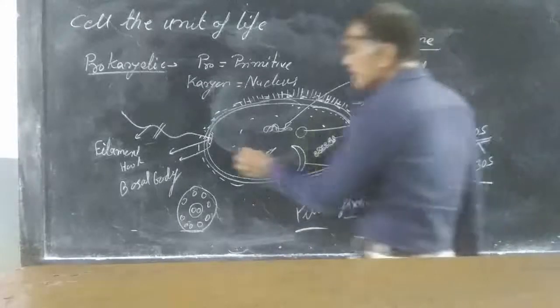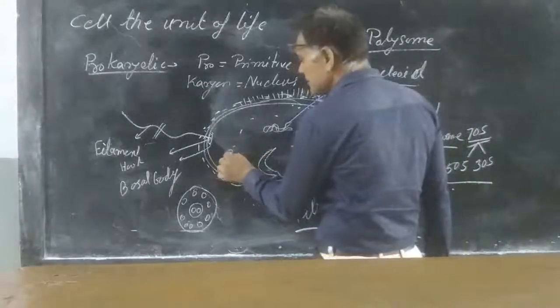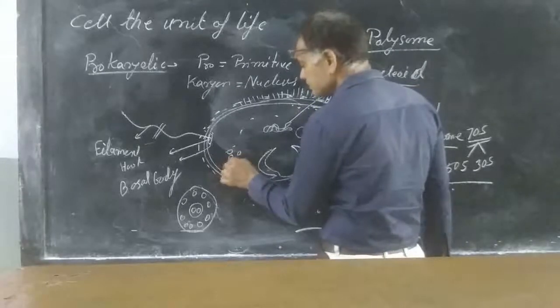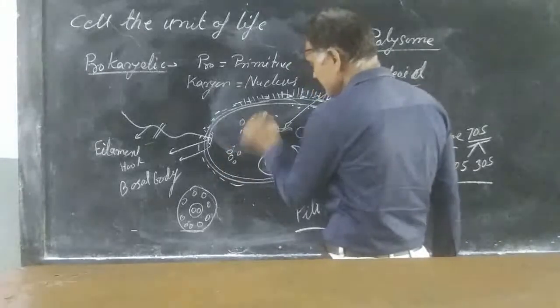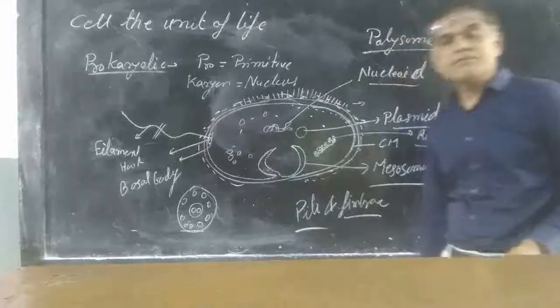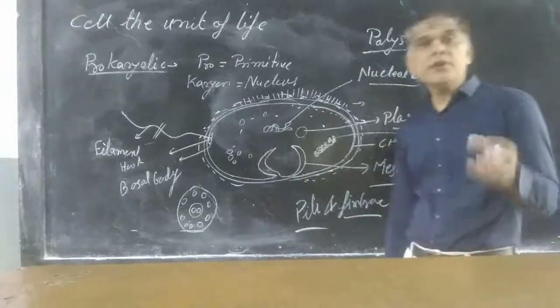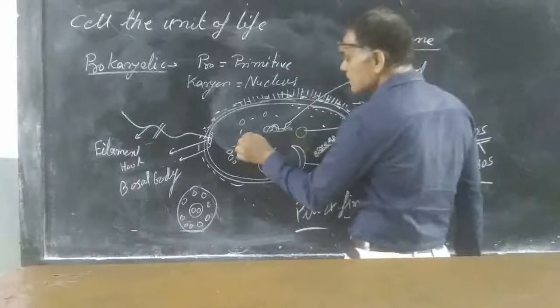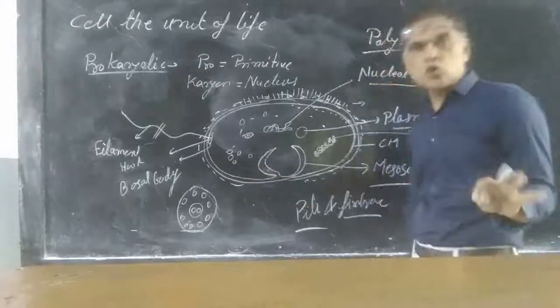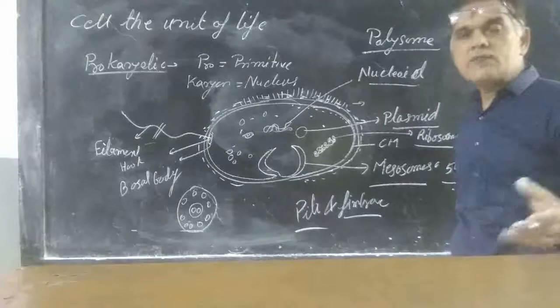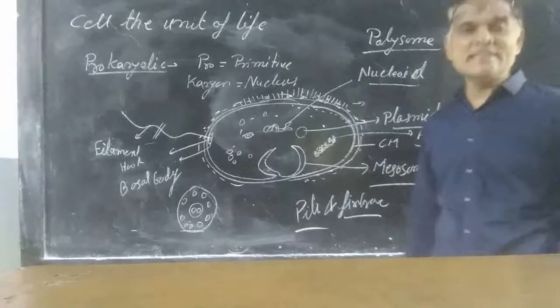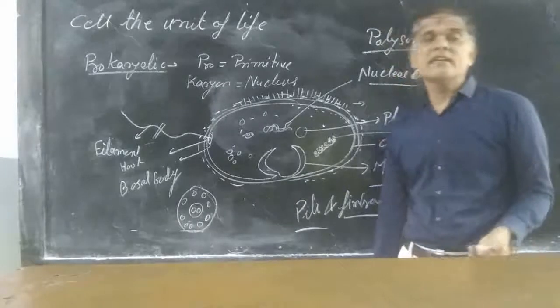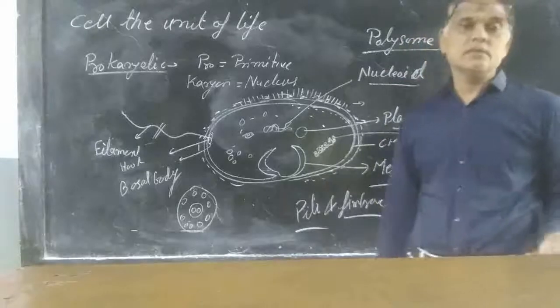Among other cell organelles, sometimes gas vacuoles are there inside. Some have chromatophores or thylakoids, only thylakoids, not chloroplast, or we can say photosynthetic lamellae are also present in prokaryotic cells.